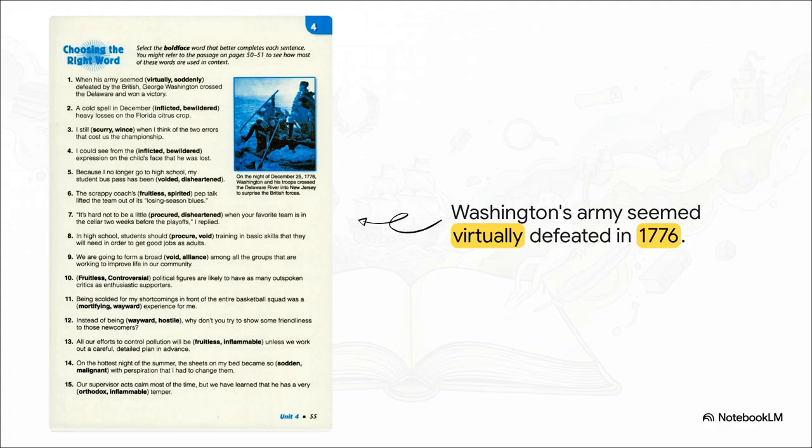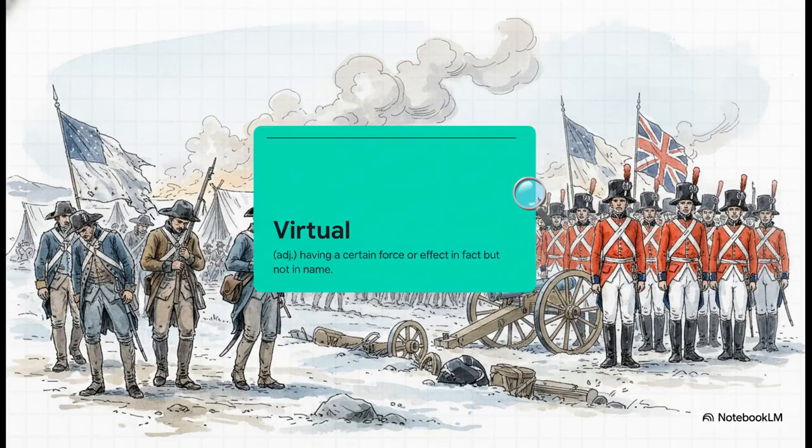Think about the physical and mental state of George Washington's army on that freezing night. They were facing heavy losses against the British. The situation looked incredibly grim right before they achieved their surprise victory in New Jersey. The army was virtually defeated.